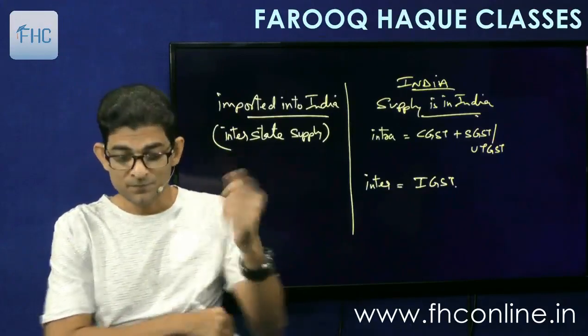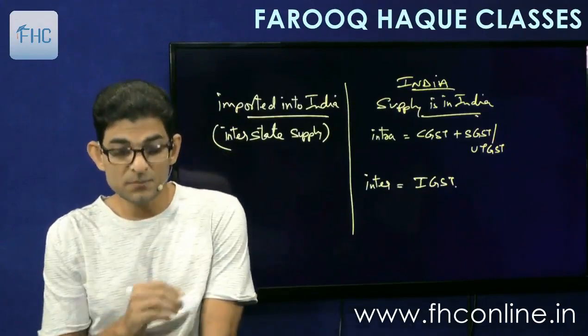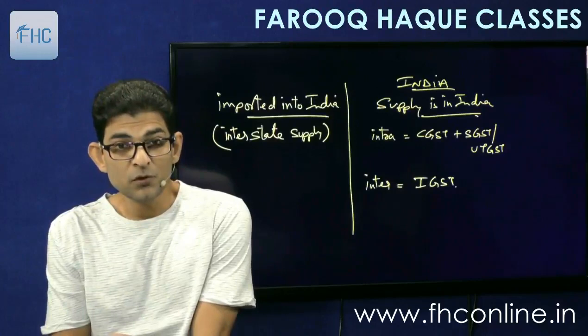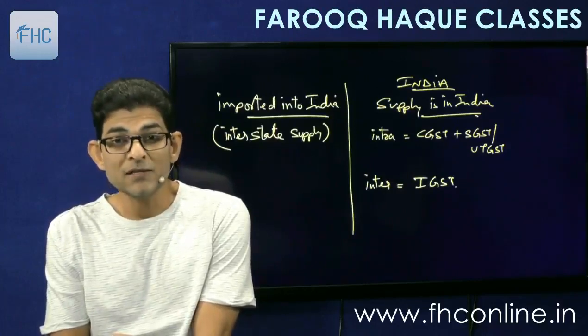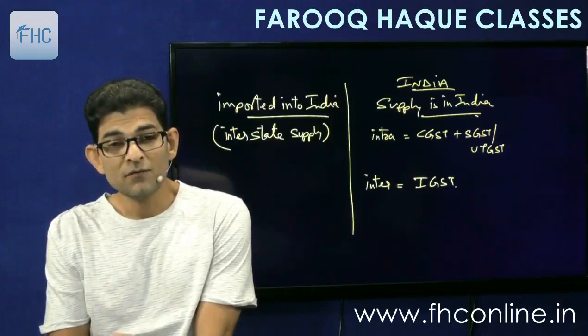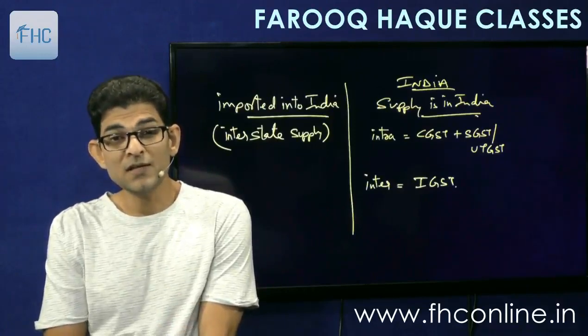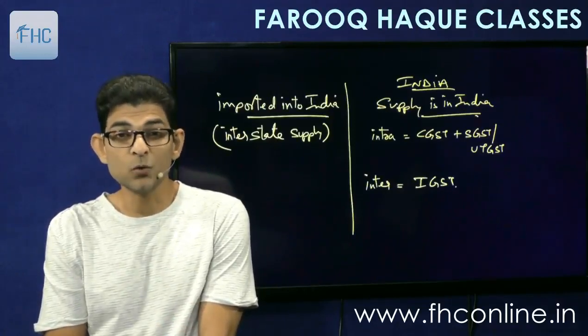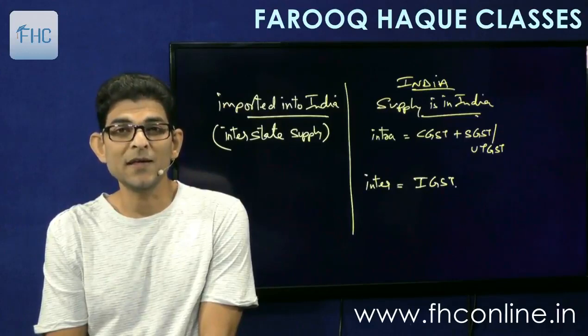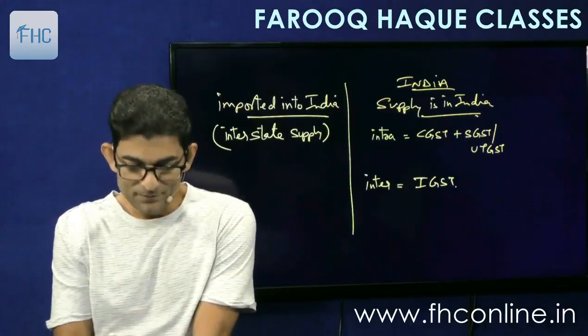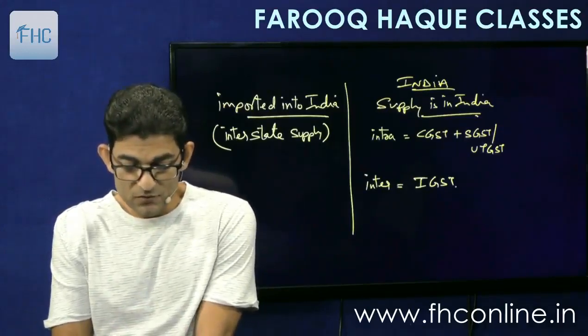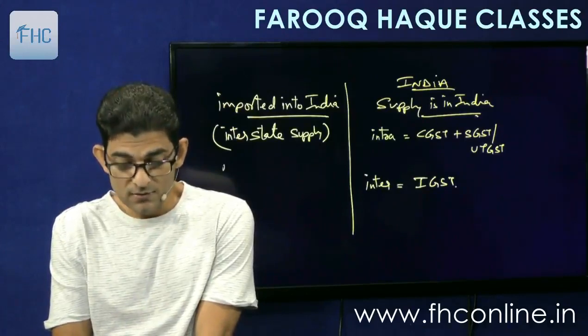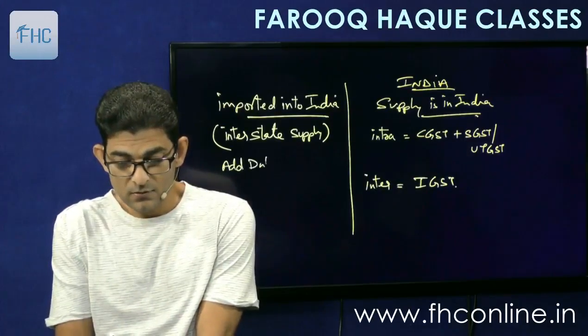That's the only difference. So Customs Tariff Act section 3 subsection 7 says that when the goods are imported into India, you will have to pay additional customs duty which is equal to the IGST leviable on such or like goods when supplied in India. Okay, so what we do is we charge additional duty of customs.